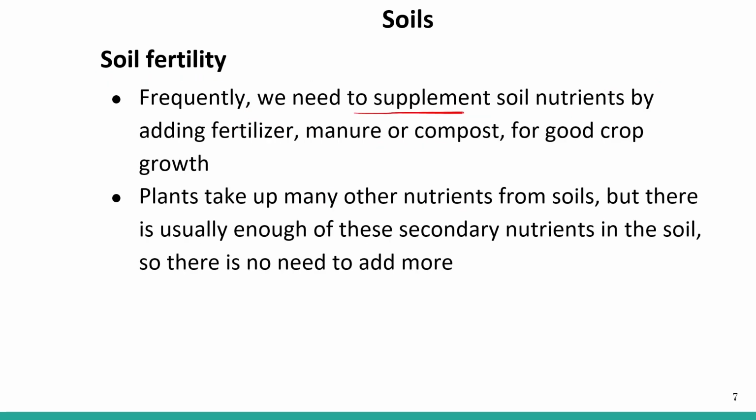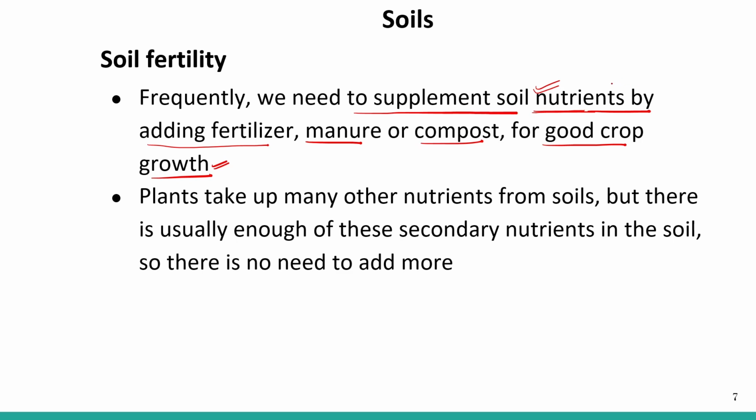Frequently, we need to supplement soil nutrients by adding fertilizers, manure, and compost for good crop growth, right? If we are continuously using the cropland for growing crop plants, important nutrients are taken up by every cycle of the crop plants. So every turn there will be a loss of nutrients from the soil.